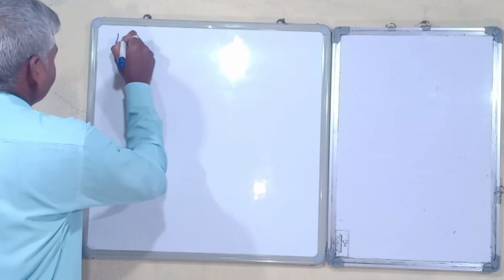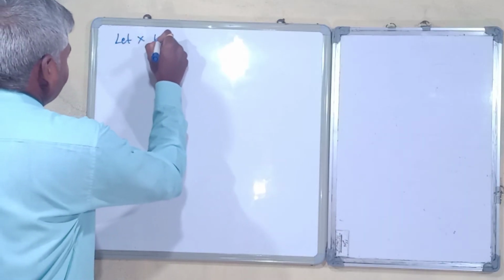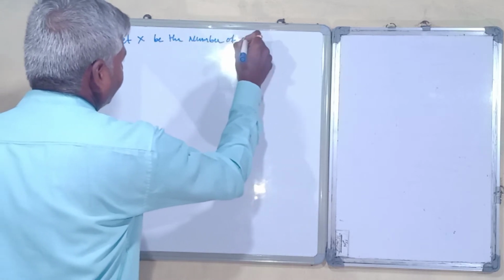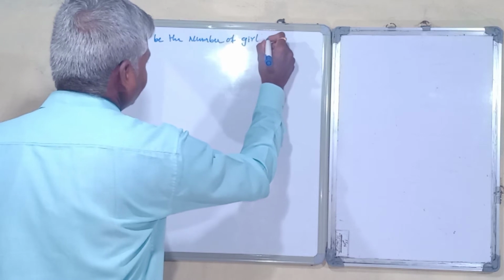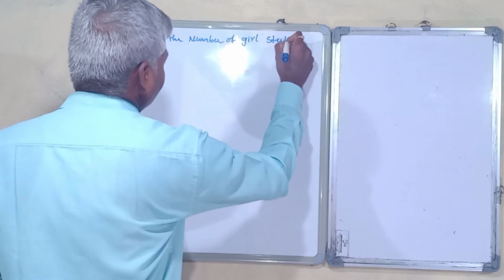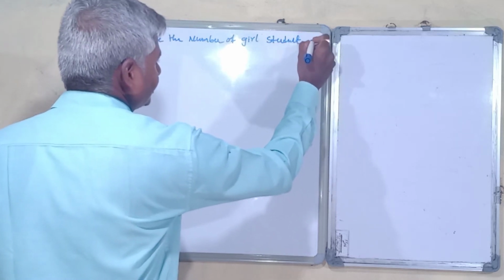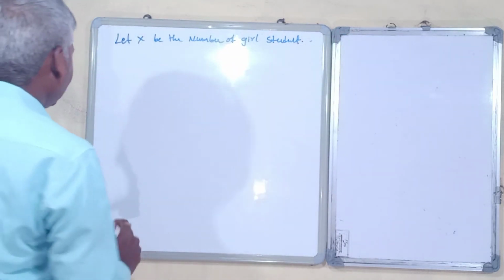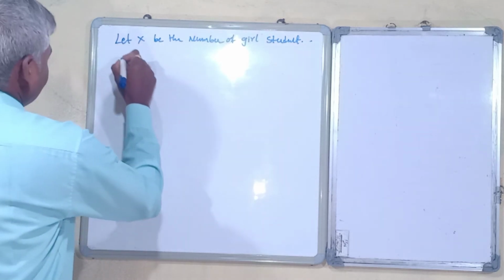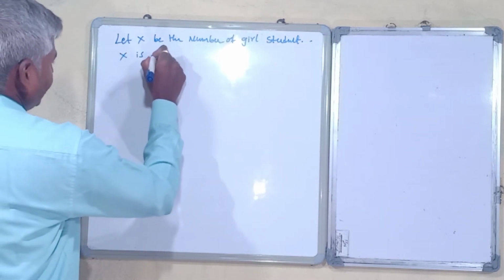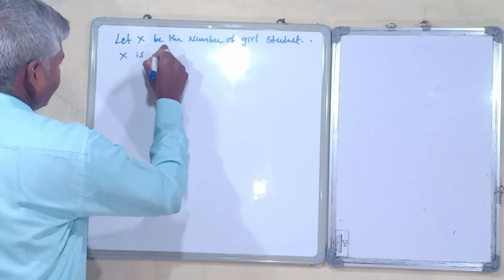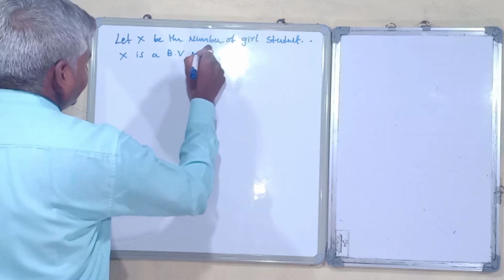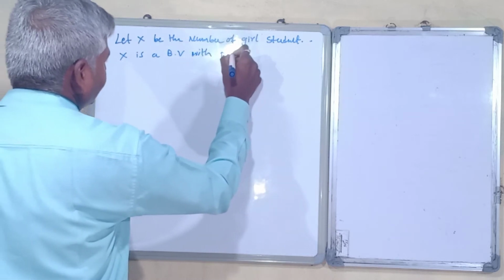Let X be the number of girl students in a sample. Then X is a binomial variate with parameters.